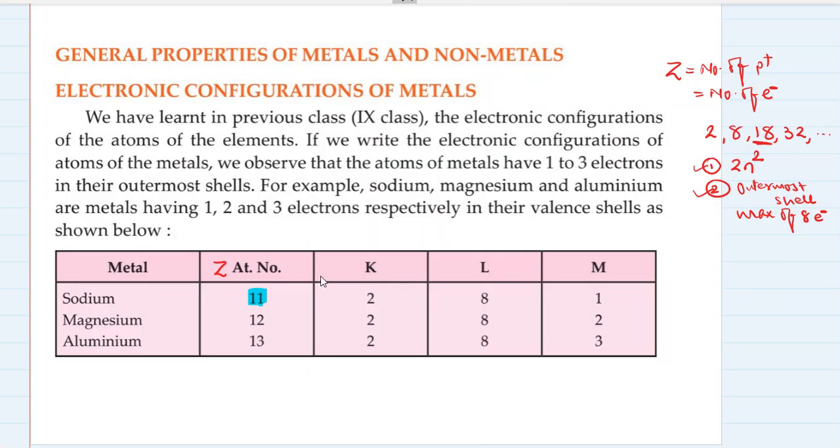Now let's look at the electronic configuration of sodium. It has an electronic configuration of 2, 8, 1. In the first shell we have put 2 electrons. In the second shell we have put 8 electrons as per the rule 2n square, and the total number of electrons is 11. 10 electrons are already distributed in the first two shells. The number of electrons remaining to be distributed is 1. We cannot put it in the second shell because the maximum capacity of the second shell is now full. So we will create a third shell and put this electron in the third shell.